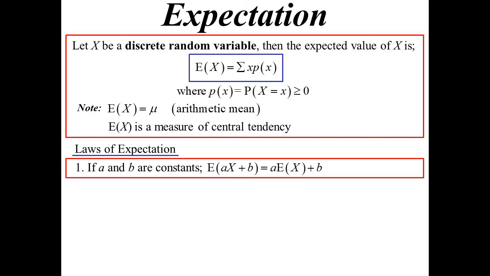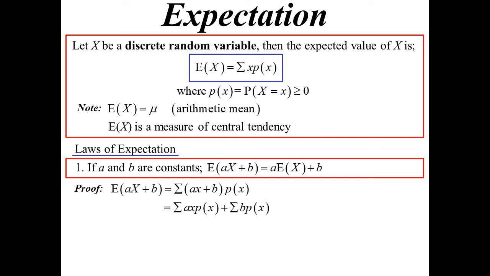If a and b are constant, then the expected value of a times x plus b would in fact be the same as a times the expected value of x plus b. Here's the proof. Okay, using our formula, the expected value of ax plus b would be the sum of ax plus b times the probability of x. It's a sum, and because there's a plus in there, I can break that up into two separate sums. So it would be the sum of axpx plus the sum of bpx.